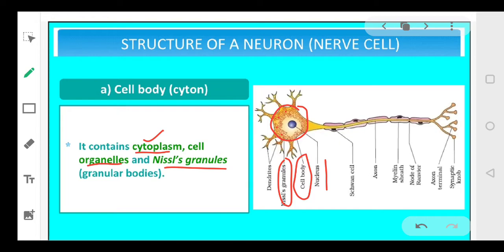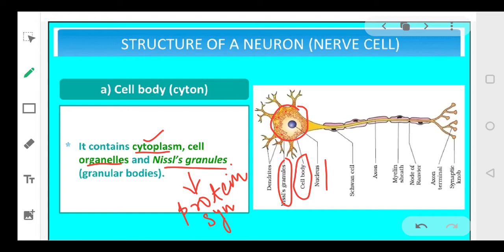So Nissl's granules जो है, they are the specific feature of neurons only. Nissl's granules are only present in the neurons and they help in protein synthesis. ये जो आपके Nissl's granule है, ये आपके protein synthesize करने में help करते हैं. Okay, they help in protein synthesis. So what is the first part, dear students?